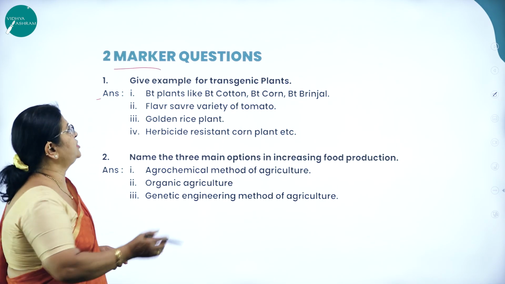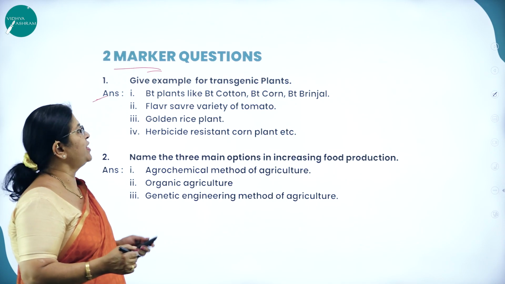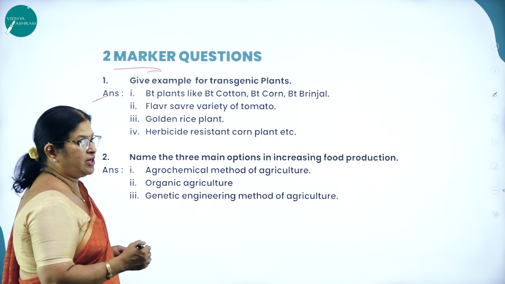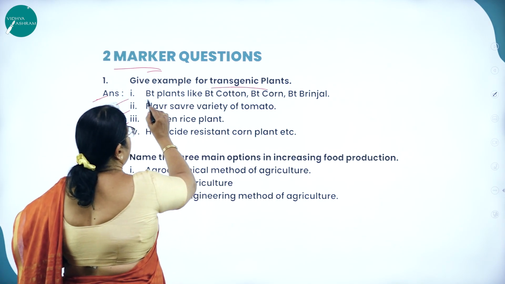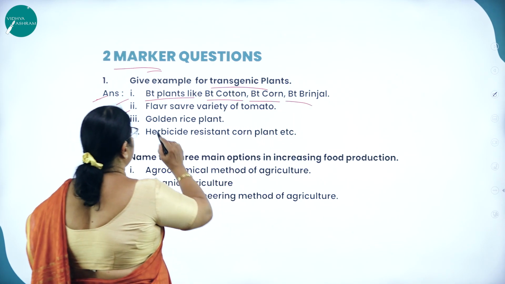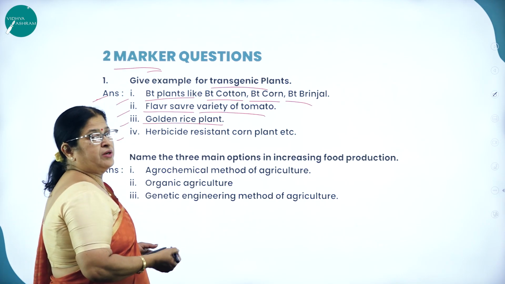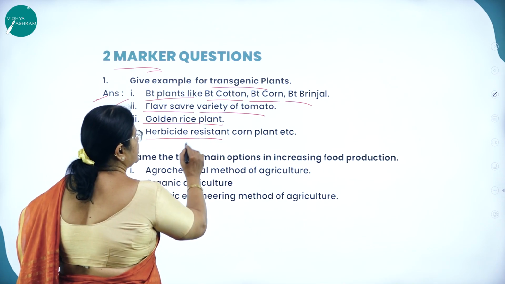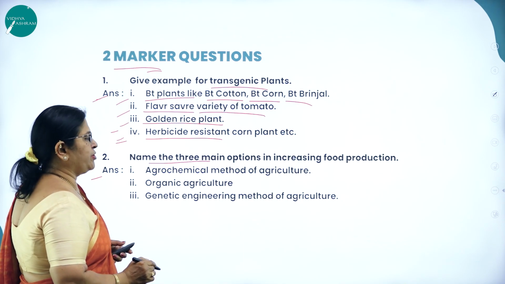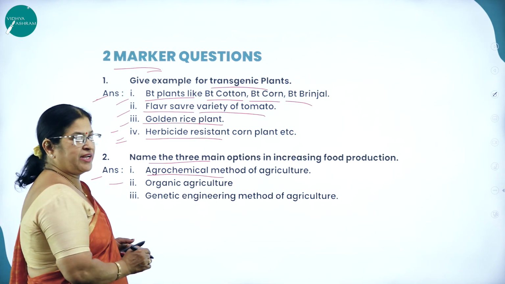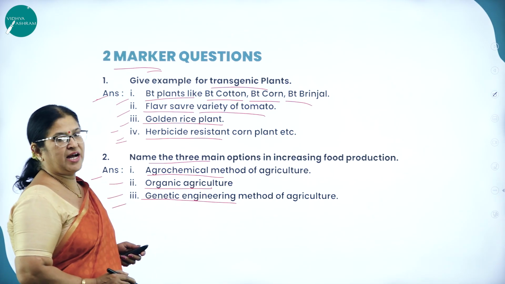Now let us discuss the 2 marker questions. As I said, if the 5 marker question is given as a split question, 2 plus 2 plus 1, what will be the 2 marker questions? If it is asked as split questions, give examples for transgenic plants. 4 examples you can give: BT plants like BT cotton, BT corn, BT brinjal, flavr savr variety of tomato, golden rice plant which is enriched with nutrient called vitamin A, then herbicide resistant corn plant, etc. Then name the 3 main options in increasing food production. 1 is agrochemical method of agriculture, 2 organic agriculture, and 3 genetic engineering method of agriculture.